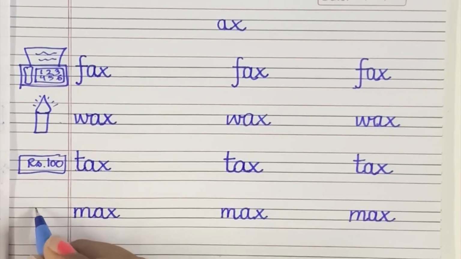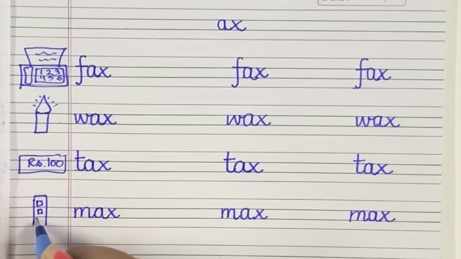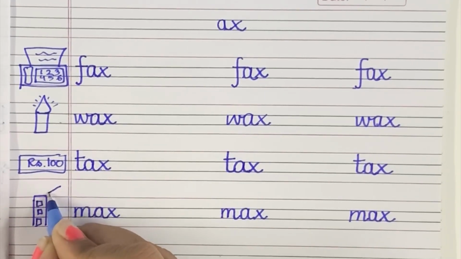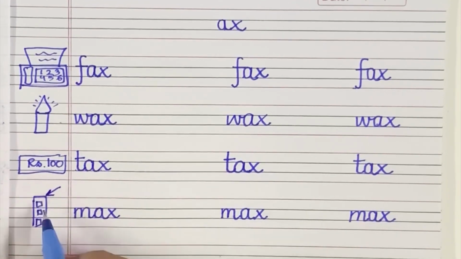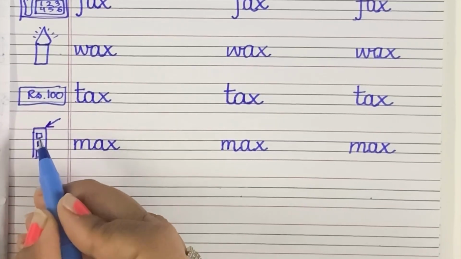अगर मैं एक बिल्डिंग बनाती हूँ, okay, तो this part is called the maximum height of the building. So we call it as max.